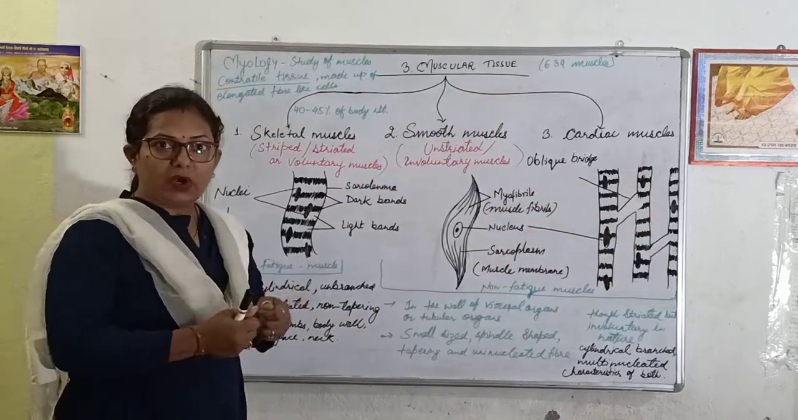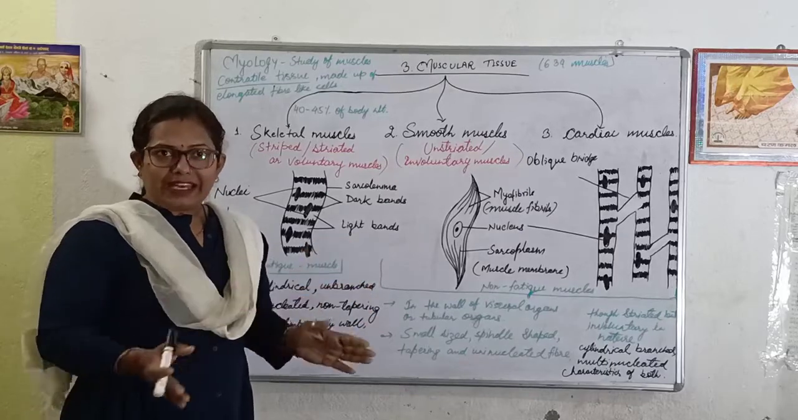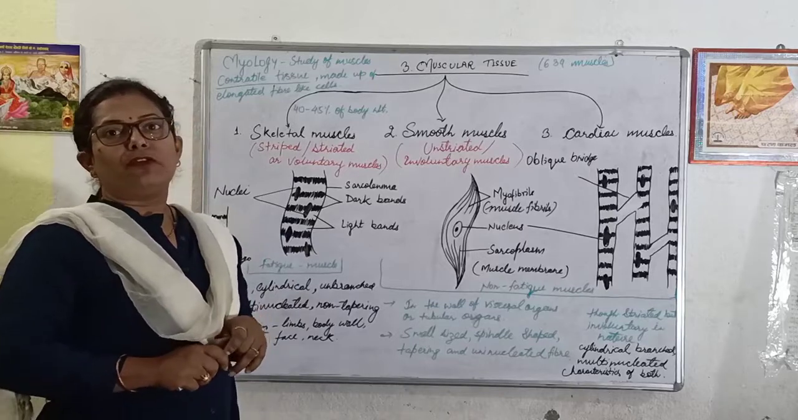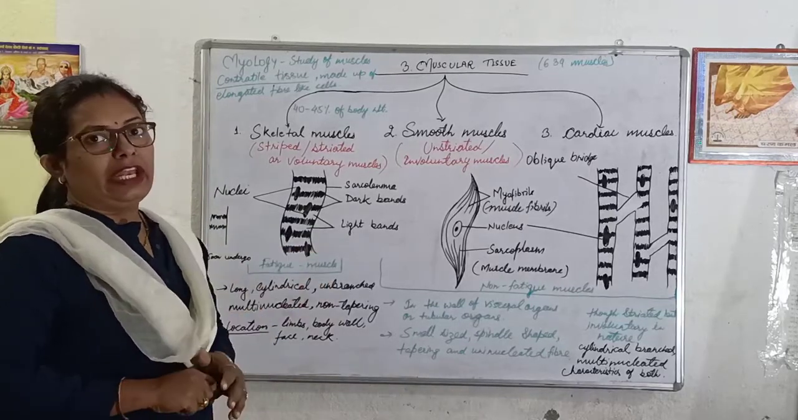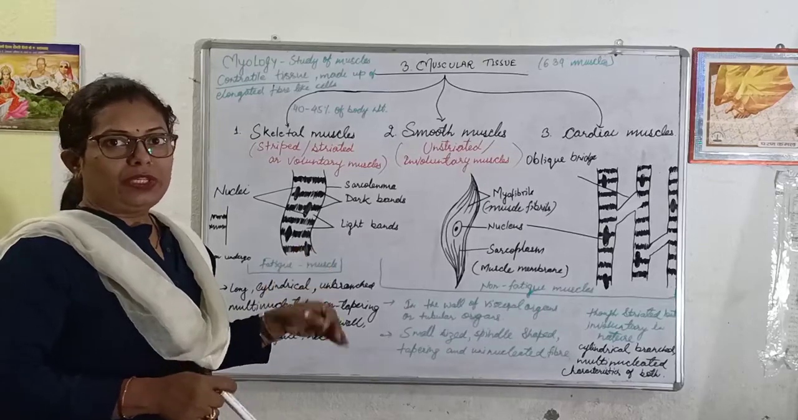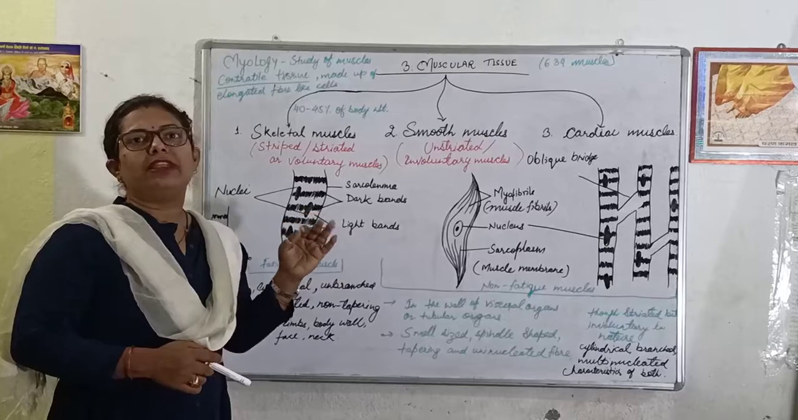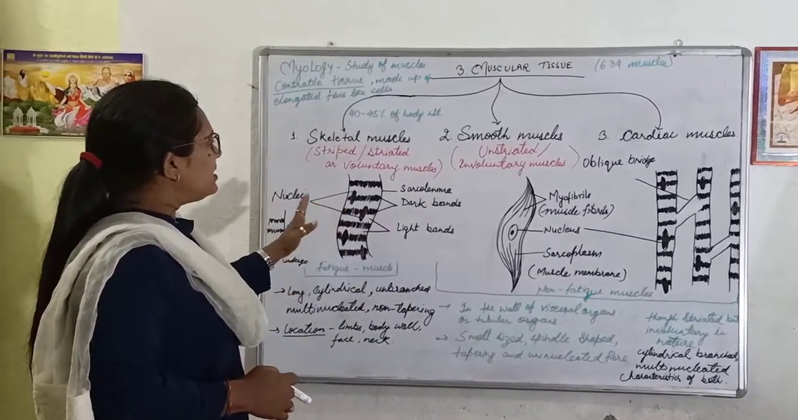Contractile means it can contract and relax. This contractility is due to the presence of contractile protein in the muscular cells. Now muscle cells, as we know, are elongated and fiber-like, so we will talk about muscle fiber. Each fiber is of different structure.